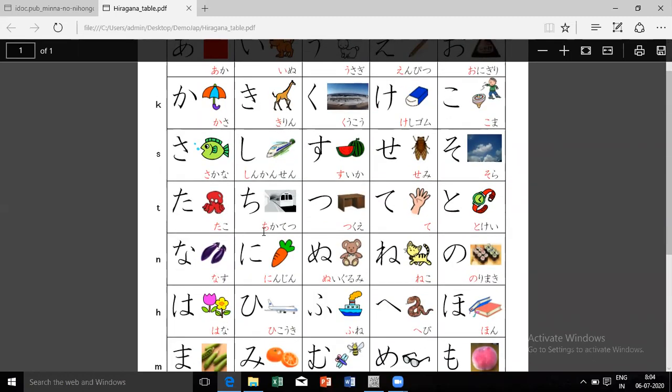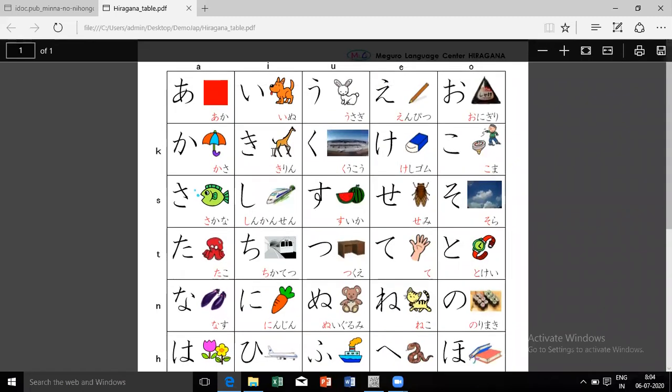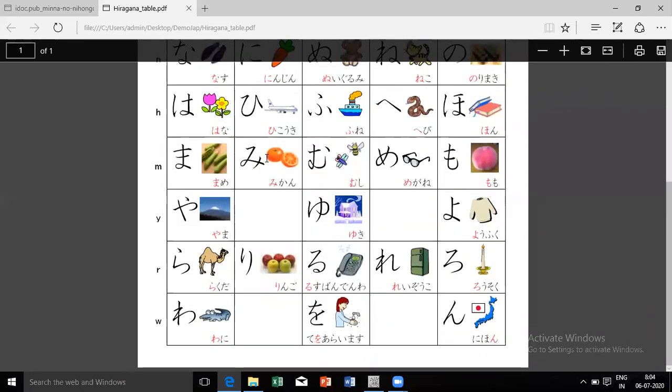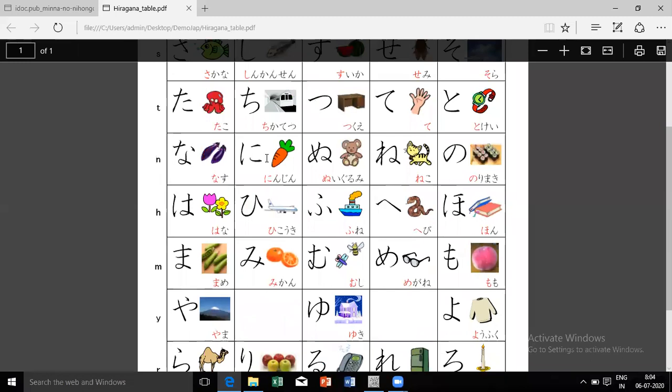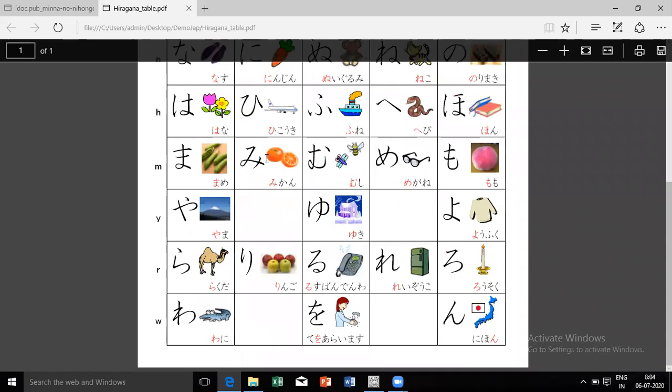What comes in the combination letters? It is ki shi chi ni hi mi ri. All of these letters come in combination, that is, in Marathi, you can say jodakshare, when we join two letters. That we have to learn.